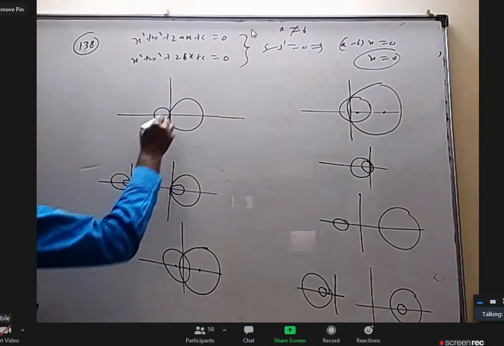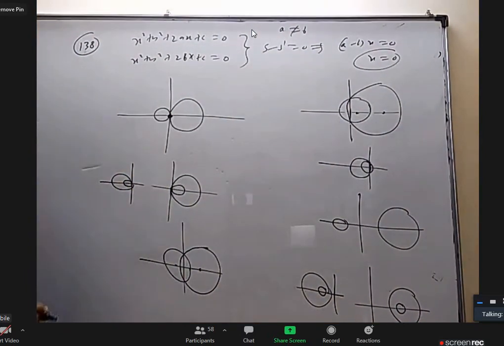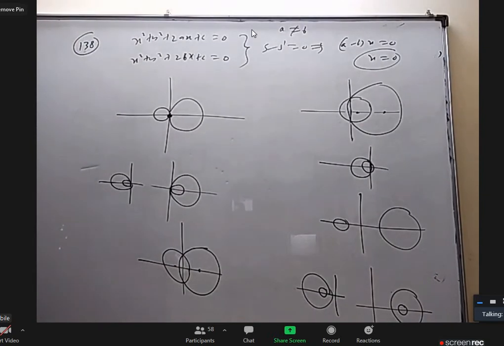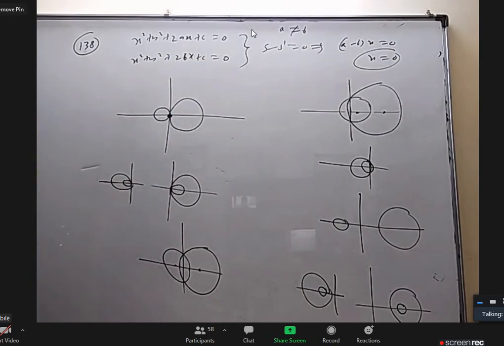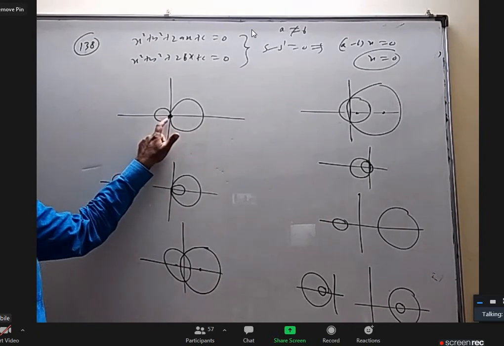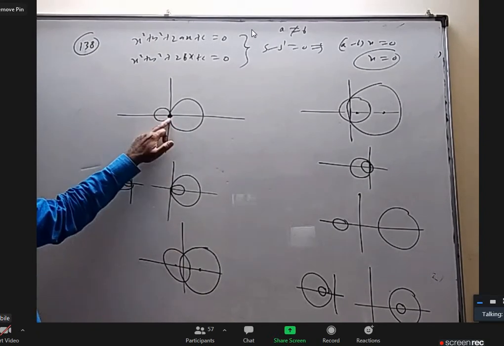But now here it is passing through origin. What does it mean? Both circles are passing through the origin. What does it mean? They are just touching it. It doesn't have a constant, c is 0. I want to talk about the c value. What is the difference between origin inside or outside? Here origin is on the circle.